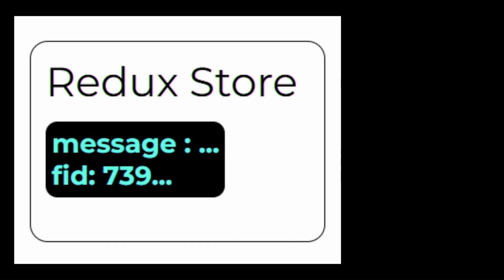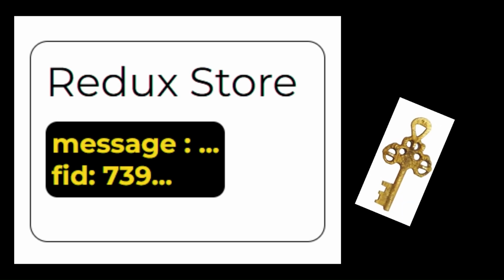Now how do we store this data? We store the data in an object which has 2 fields. The first is the message field, which stores the textual data coming from the socket. And second, we store the ID. Which ID, you ask? Well, the value of the ID is the same CID which we generated before hitting the APIs. But this time we are calling it FID. So it's not a problem, we're just changing the name of the key here.